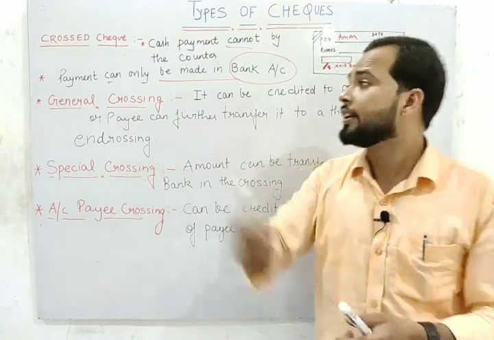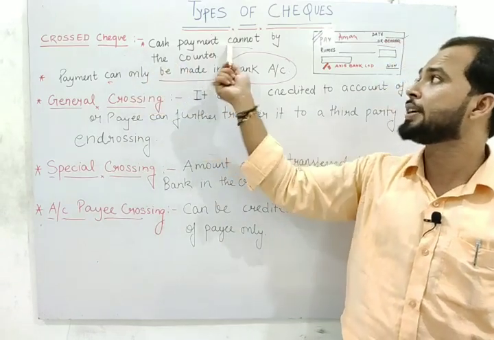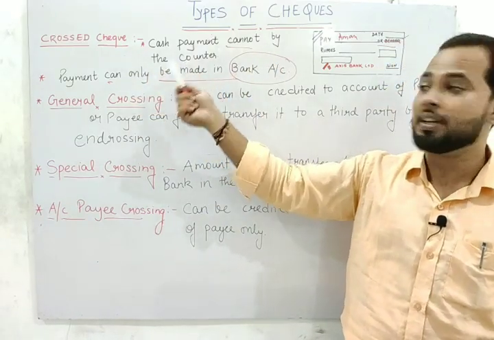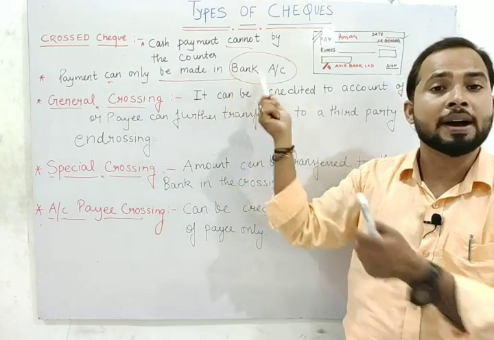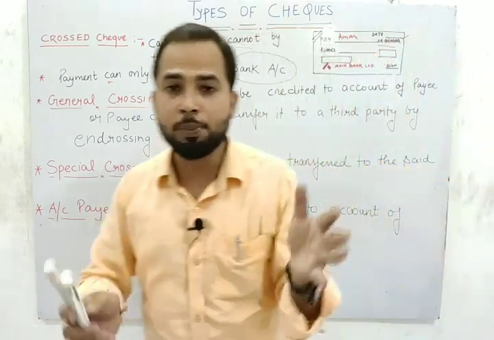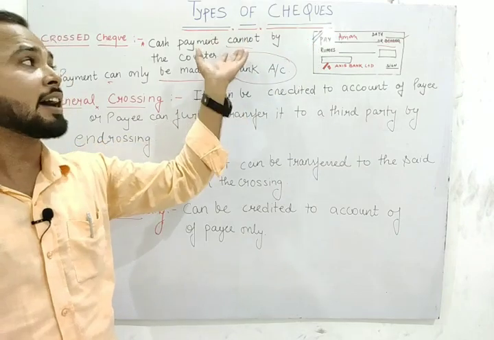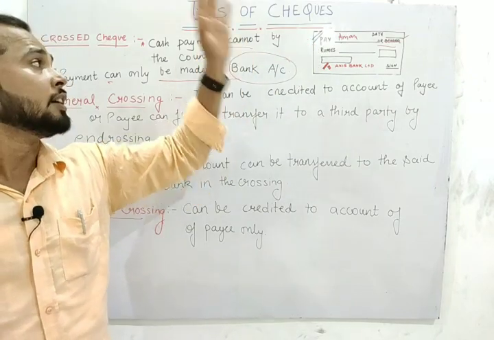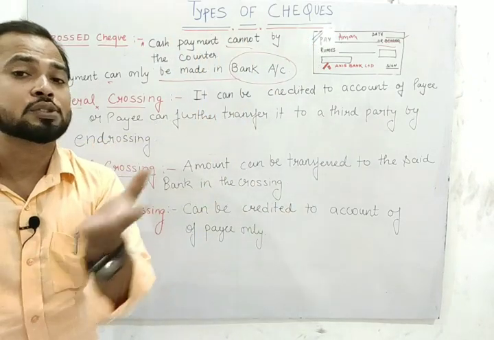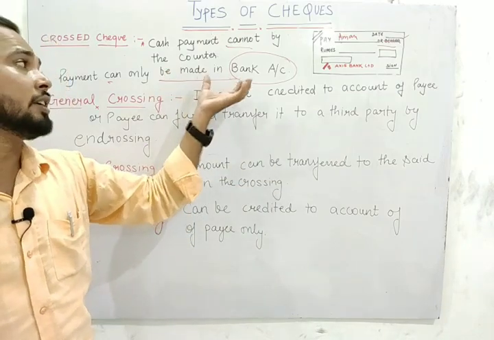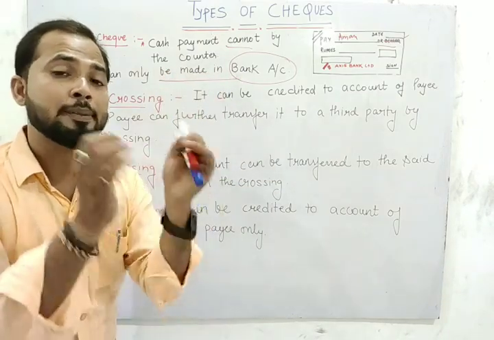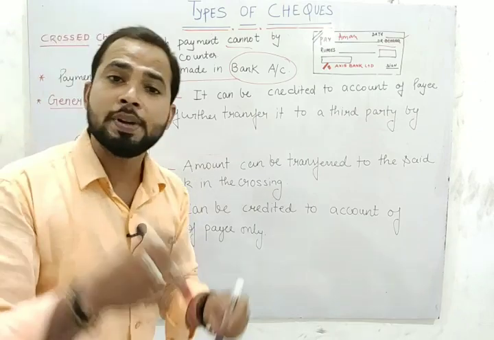In case of a cross check, cash payment cannot be made at the counter. Payment is only made through an account. So I hope it is clear what the meaning of cross check is. Such a check having two parallel lines cannot be encashed through the counter. It can only be encashed through a bank account, meaning a bank account should be compulsory.